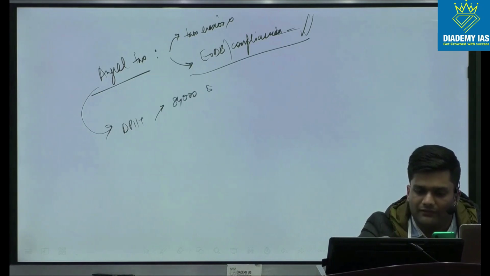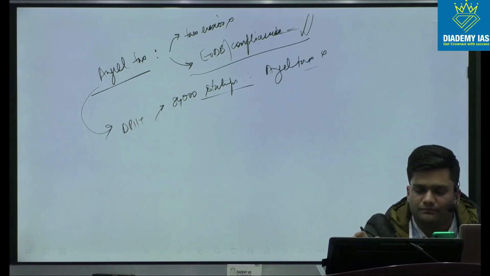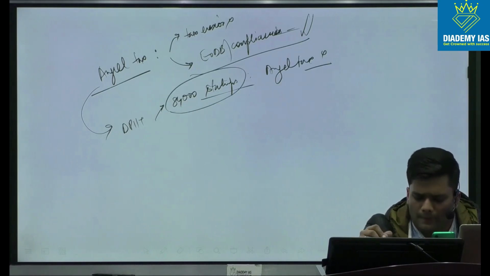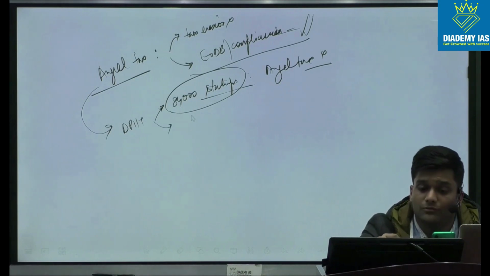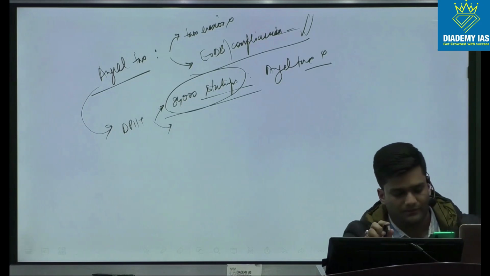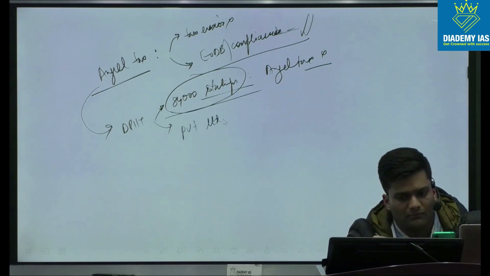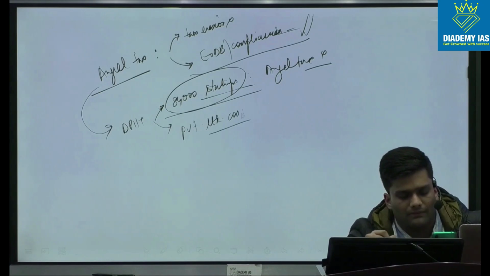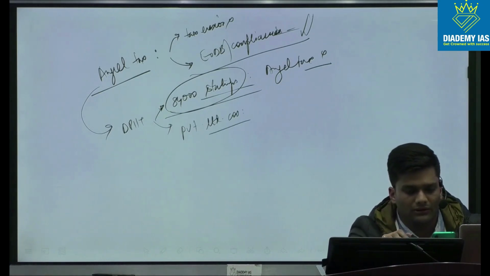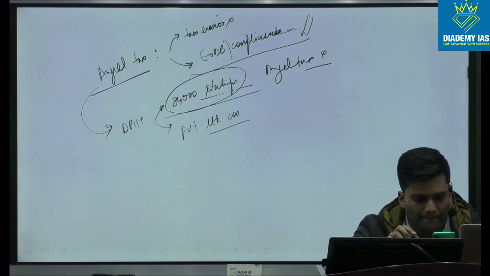Now what the government has done is, DPIIT has clarified that for the 84,000 startups that we have recognized, this angel tax won't be applicable. This angel tax would be for the other private limited companies. Am I clear on this?